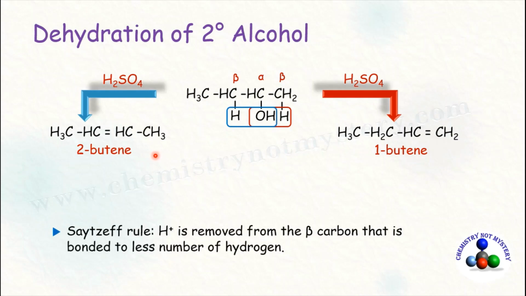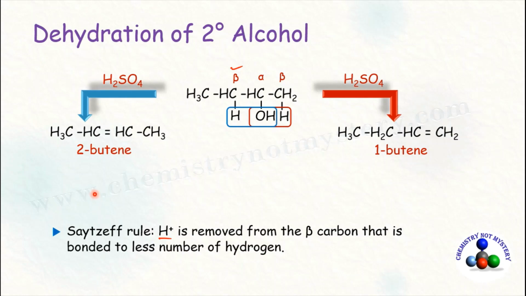According to Saytzeff rule, we have learned H plus is removed from the beta carbon that is bonded to less number of hydrogen. So first of all, compare the number of hydrogens bonded to both beta carbons. This beta carbon is bonded to just 2 hydrogens, while this beta carbon is bonded to 3 hydrogens. So H plus should be removed from this beta carbon. So 2-butene should be the major product of this reaction.